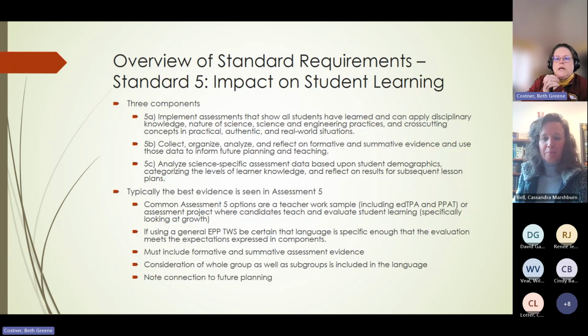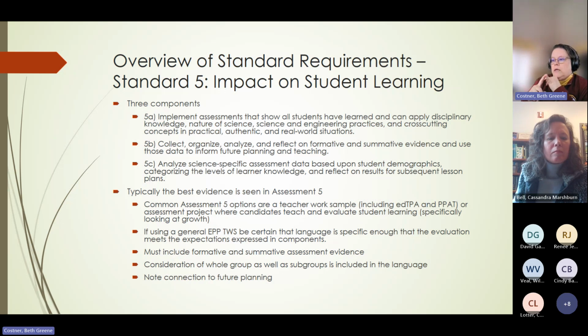All right. So standard five is impact on student learning. This is where you're going to do maybe a teacher work sample or a pre-post test or something like that. It does need to include formative and summative assessment evidence that is in the standards.